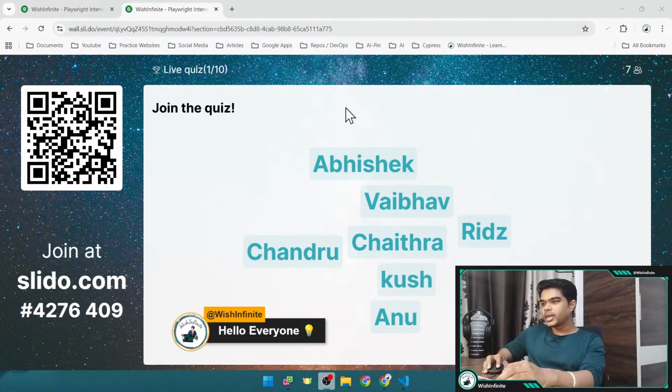Enough people have joined, and if new people join, they can join through this particular link or this QR code on the screen. And here is the code which it will require, 4276409. So you need to go to slido.com, and then you need to provide the details. And I would suggest you provide your original name so that it would be easy to pronounce that particular name, right?